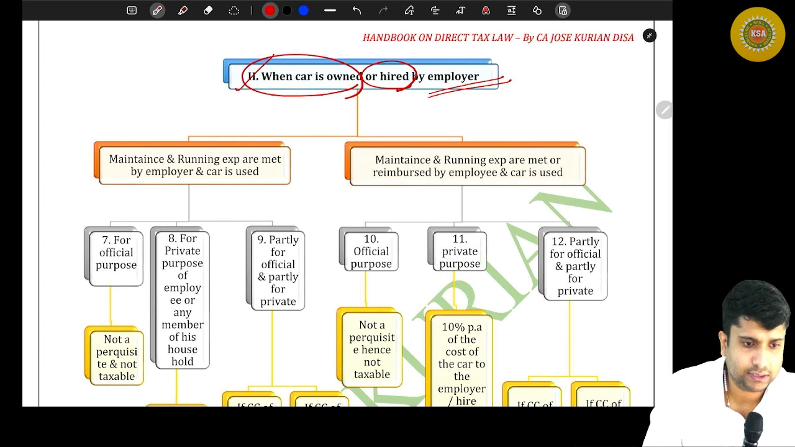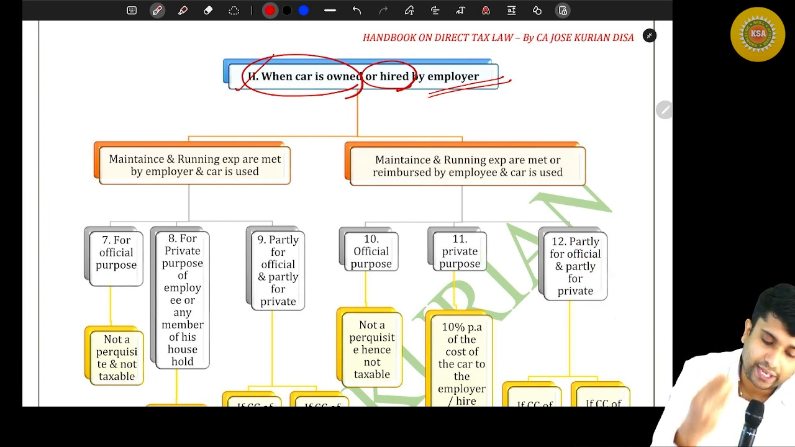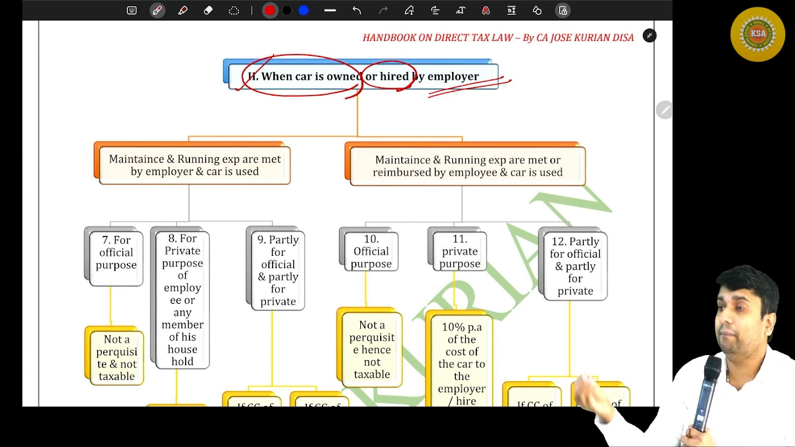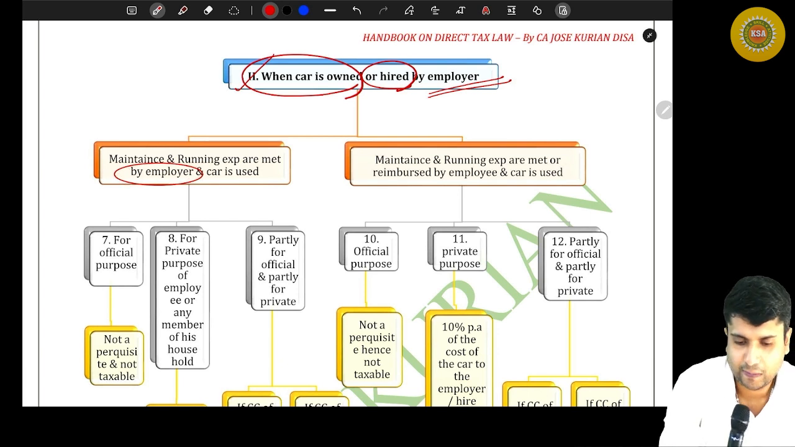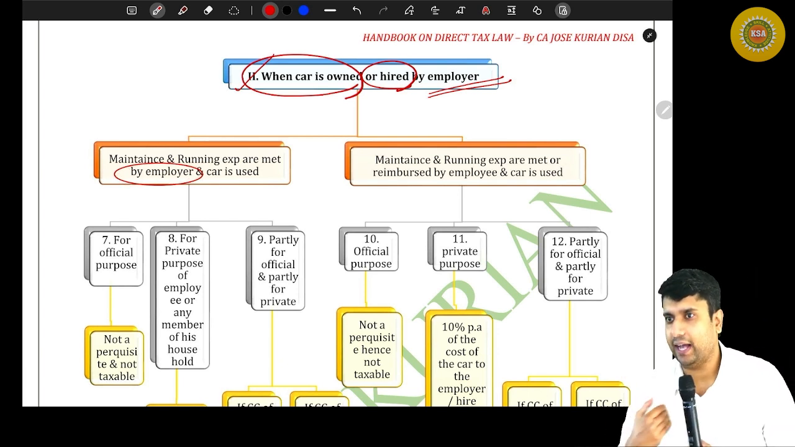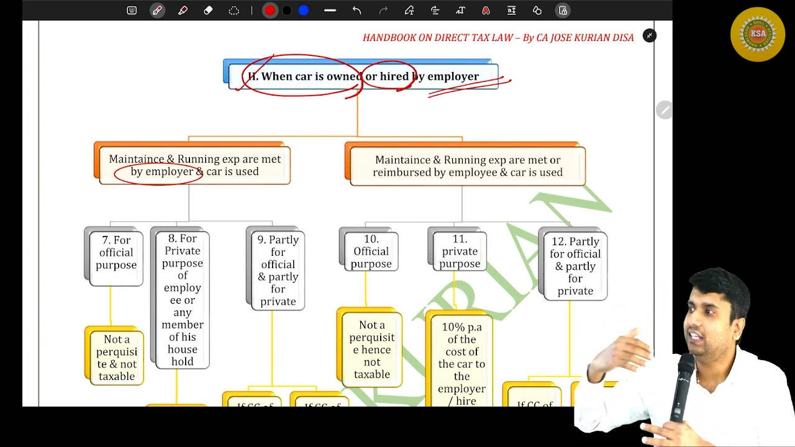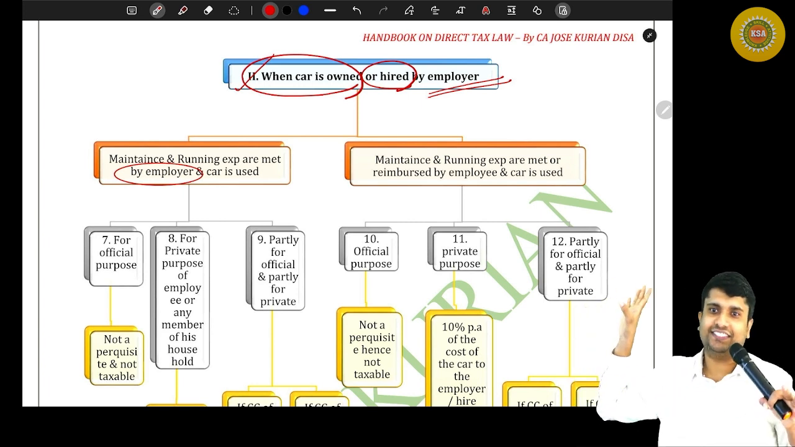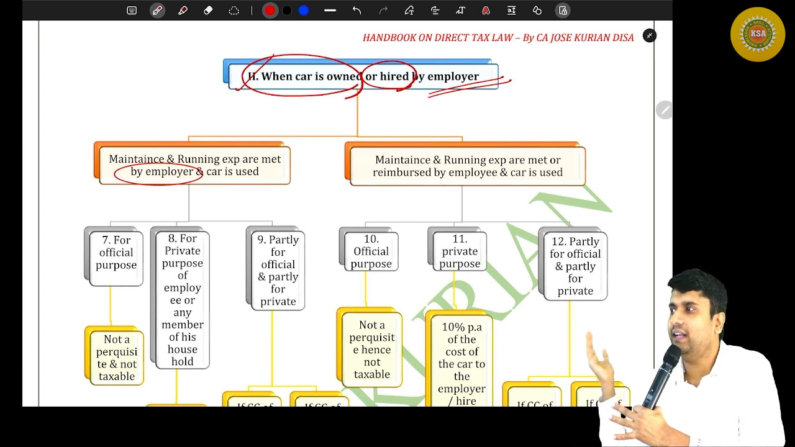Okay, so listen, where were we? The car is owned by or hired by the employer and the maintenance and running charges are met by the employer. So listen, I don't have a car. I'm the employee. My employer has given me a car, and he himself sponsors the entire running and maintenance charges. I don't have to incur anything.